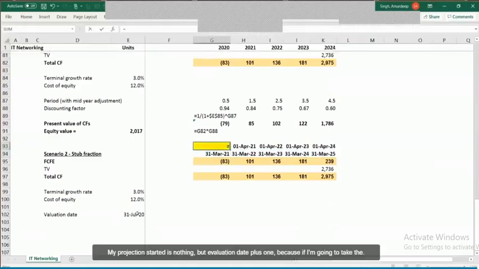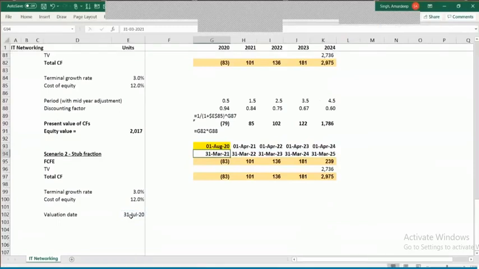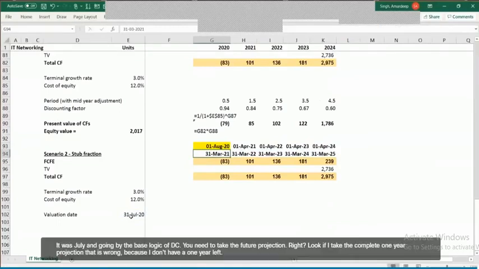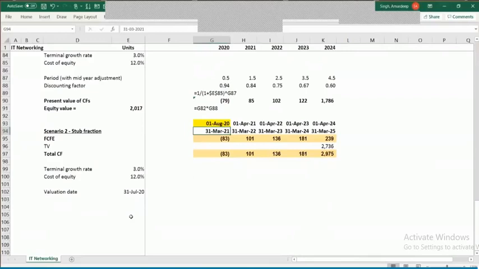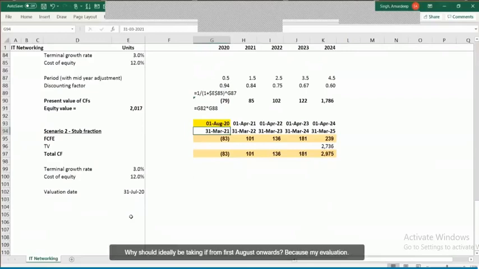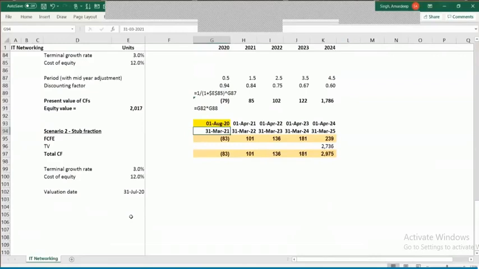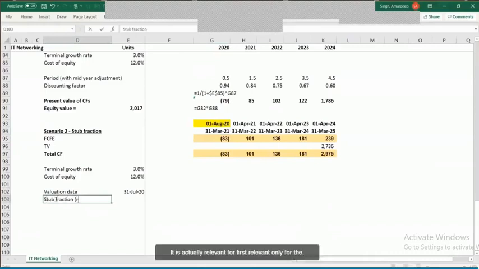My projection start date is nothing but valuation date plus 1. If I take the valuation date as 31st July, then going by the base logic of DCF, you need to take the future projection, right? If I take the complete 1 year projection, that is wrong, because I don't have a complete 1 year left in the first year. So I should ideally be taking it from 1st August onwards, because my valuation cutoff date is 31st July. So here we compute the stub fraction, which is actually relevant for